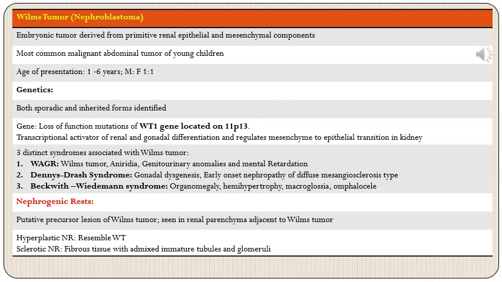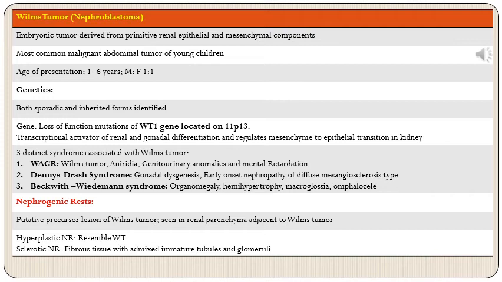The gene involved is a loss of function mutation of the WT1 gene, which is located on the short arm of chromosome 11. This is a transcriptional activator of renal and gonadal differentiation, and it regulates mesenchyme to epithelial transition in the kidney. So, as this gene is responsible for differentiation and maturation of epithelial and mesenchymal components, its loss leads to this embryonic tumor, where we will see primitive epithelial and mesenchymal components.